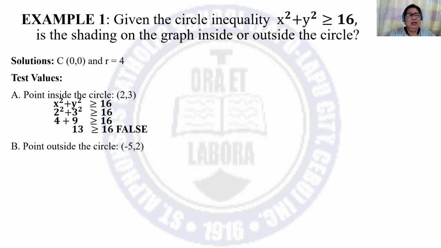Another, let's take a point outside the circle with coordinates -5 and 2. Using the equation x squared plus y squared is greater than or equal to 16, substitute -5 to x and 2 to y. Simplify, that is 25 plus 4 is greater than or equal to 16. And that is 29, which is greater than or equal to 16, and that is a true statement.